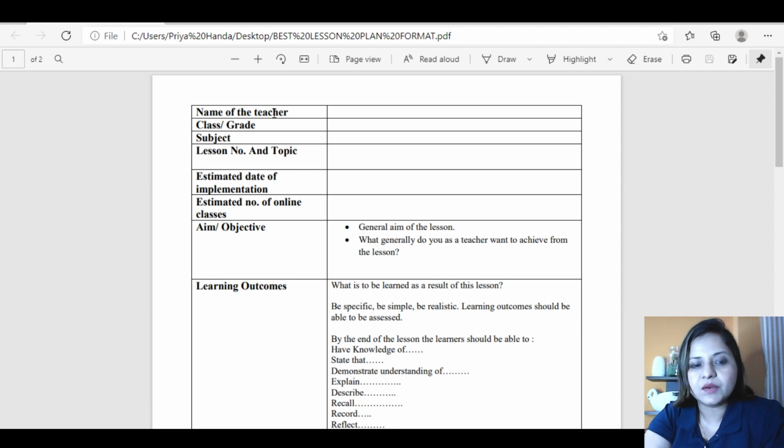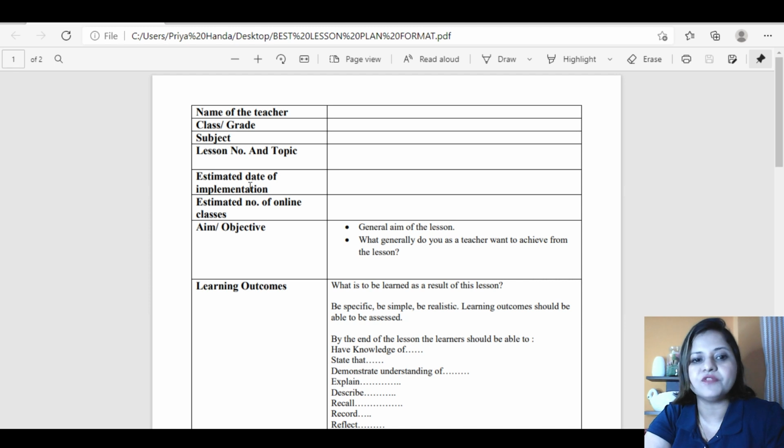So first we have here name of the teacher. You can put your name here. Then we have class or grade. Here you have to mention the grade for which you are planning your lesson. Subject, you can mention the subject area, mathematics, English, science, SST, whatever you are teaching. Lesson number and topic. If it's topic wise, you can just give the topic. If you're taking any particular chapter, you can also give the chapter number as reference.